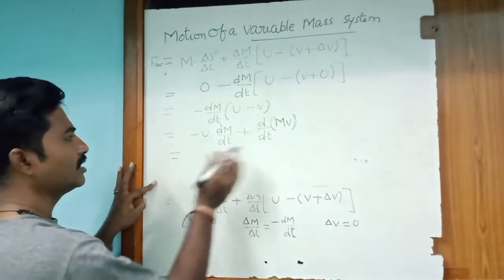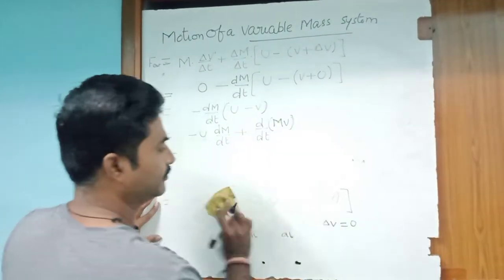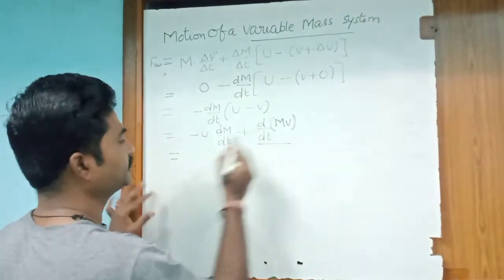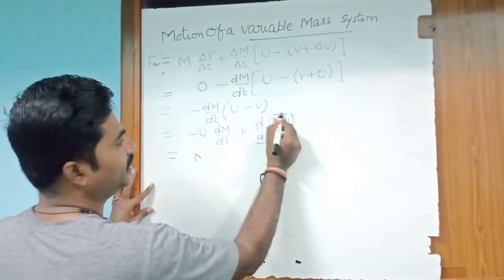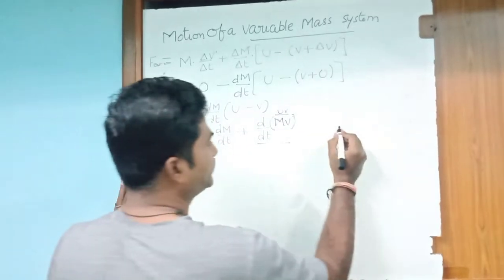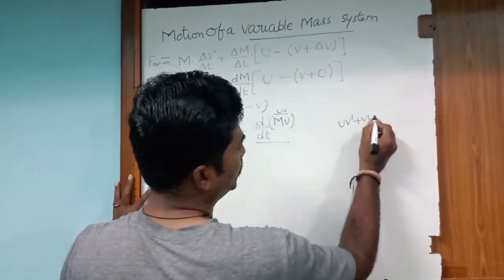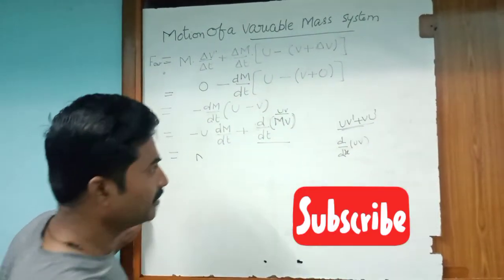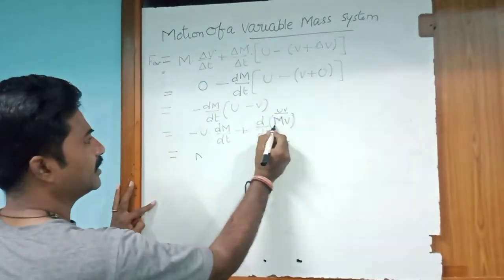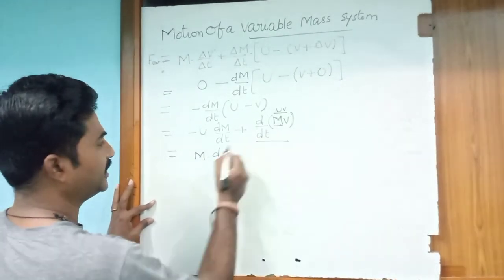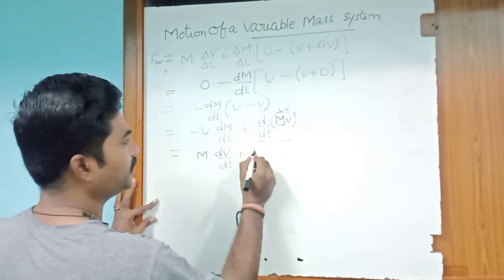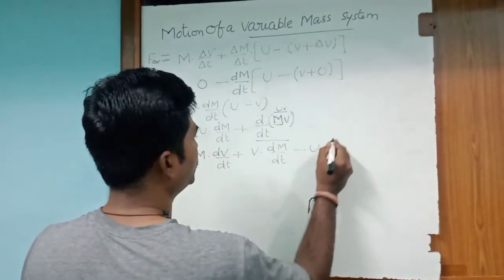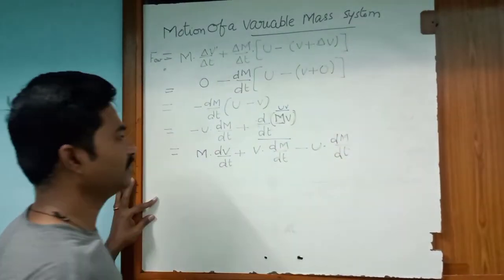Here I am writing the formula for the derivative of a product, that is, we have the formula u v dash plus v u dash, that is d by dx of uv. Now, first keep m constant and differentiate v: m into dv by dt, plus keep v constant: v into dm by dt, and the remaining minus u into dm by dt.